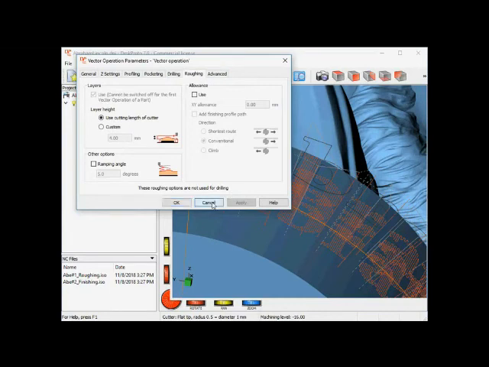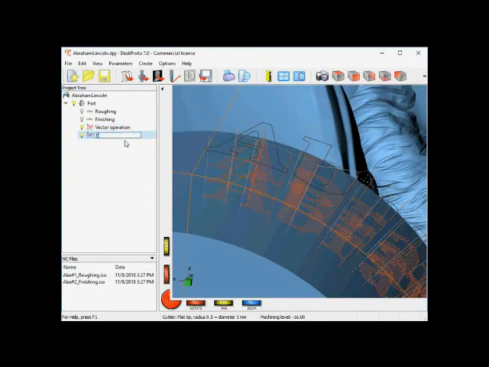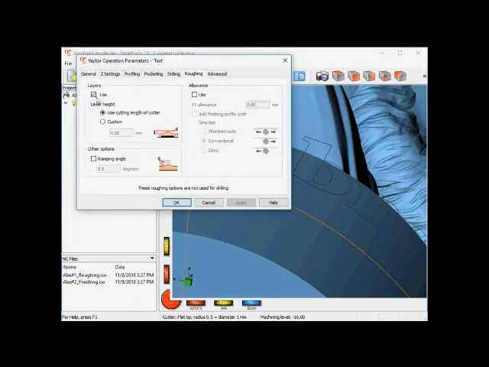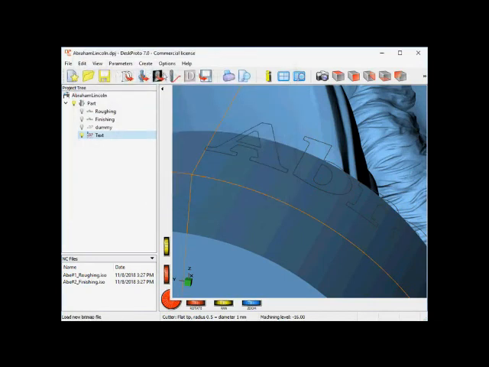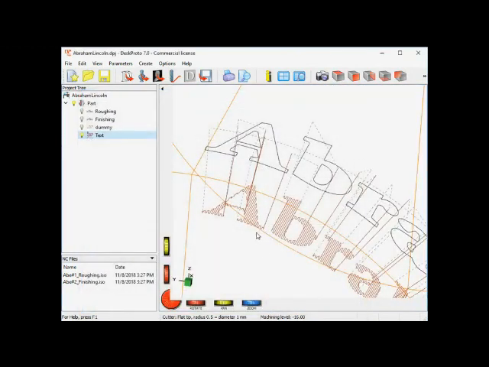So what I do is use a trick. I copy this vector operation, I call that one text, and this one will be called dummy, as this is an operation that we will not use. I make it invisible, and now as this is the second vector operation, I can switch off using layers, and when I calculate toolpath now, I don't see anything, which makes sense as the toolpaths are 1 millimeter deeper than the geometry. So when I switch off the geometry, double click, switch off the geometry, here I see the toolpath.